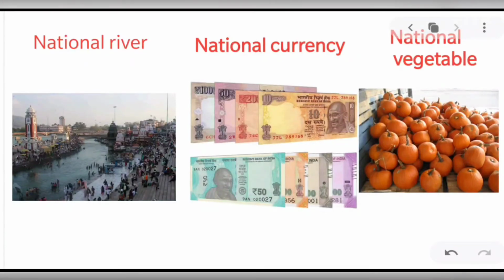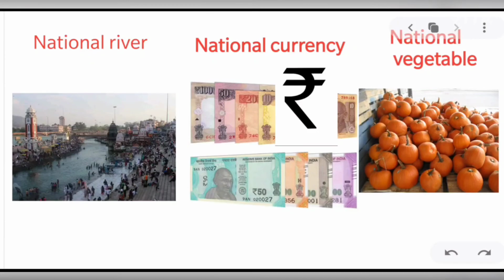The national river of India is the Ganga. It originates in the snowfields of the Gangotri Glacier in the Himalayas as the Bhagirathi River. According to Hindus, this is the most sacred river on earth. Interestingly, the Ganga is also the longest river in India, covering 2510 kilometers of mountains, plains, and valleys. The major Indian cities through which it passes are Varanasi, Allahabad, and Haridwar.